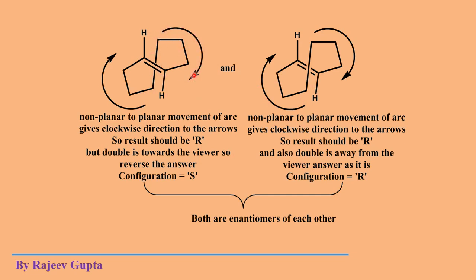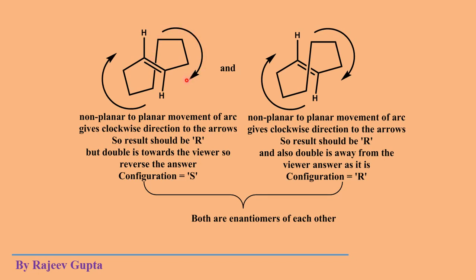We move from non-planar portion to planar portion and make an arc.